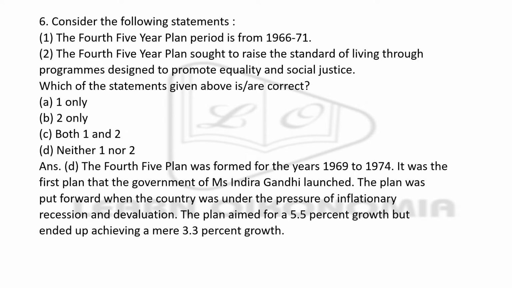Next, we are going to the sixth question. Here also we have two sentences. The first sentence as well as the second sentence give importance to the fourth 5-year plan. So this question is all about the fourth 5-year plan. The plan period is from 66 to 71. That's the first sentence, and the fourth 5-year plan aims to raise the standard of living of people.